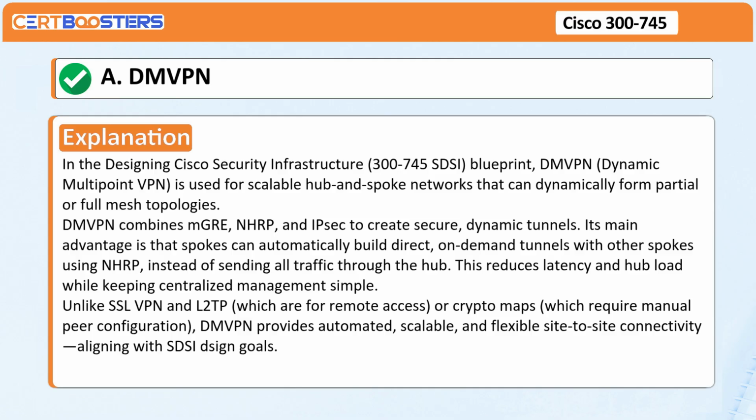Unlike SSL VPN and L2TP, which are for remote access, or crypto maps, which require manual peer configuration, DMVPN provides automated, scalable, and flexible site-to-site connectivity, aligning with SDSI design goals.